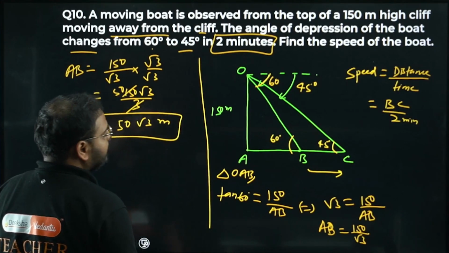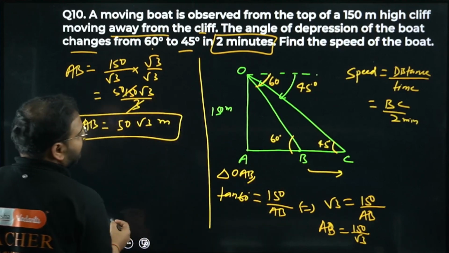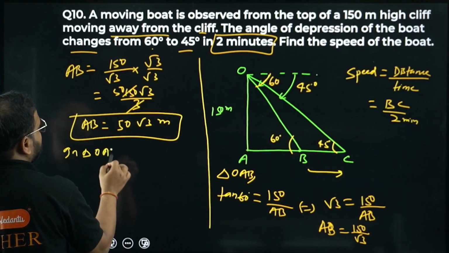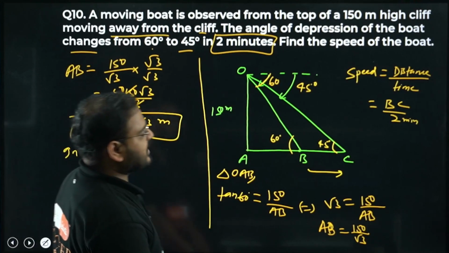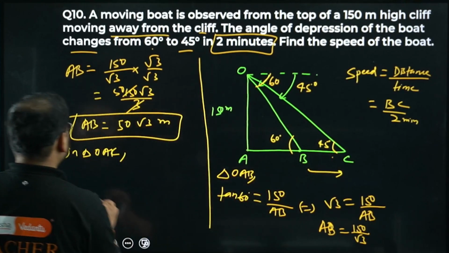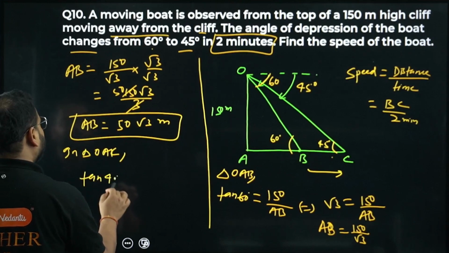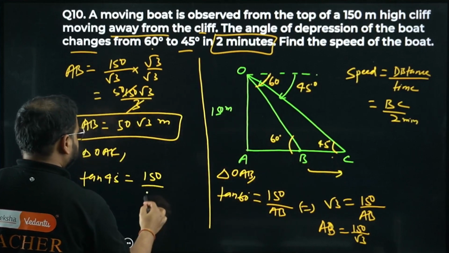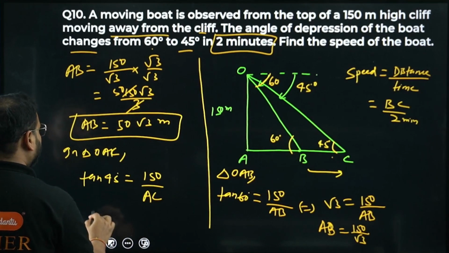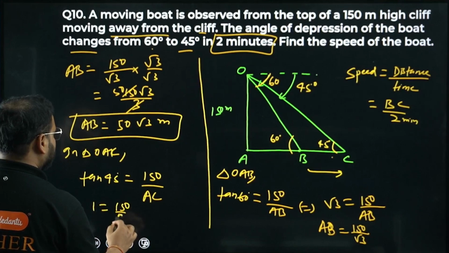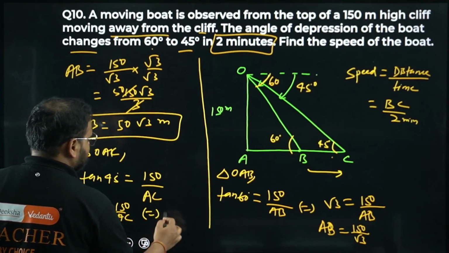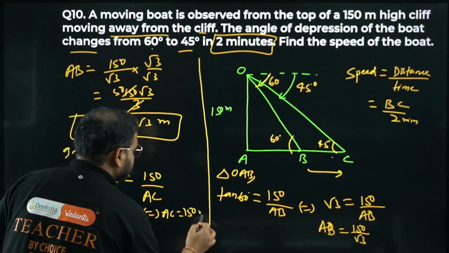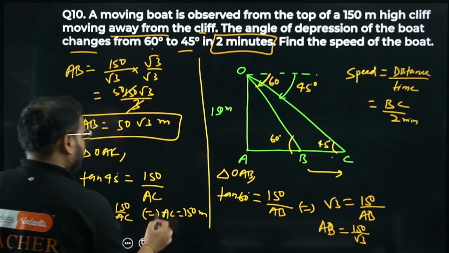Alright, what about BC? But we know the AC value also, right? In triangle OAC, what is the angle? 45, right? So this is very simple. Tan 45 will be equal to 150 by AC. Tan 45 is 1, so 1 equals 150 by AC. Cross multiply, AC equals 150 meters.